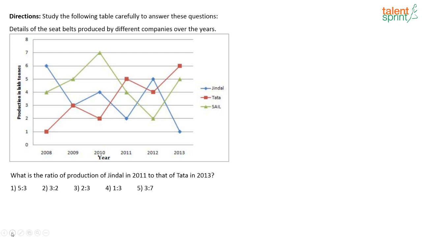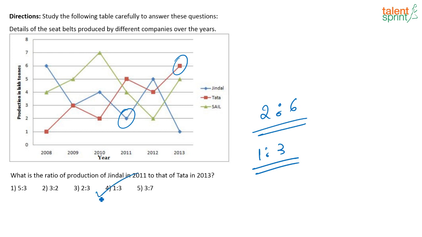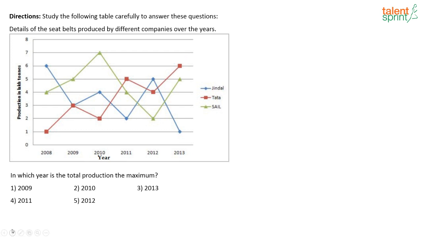Next, what is the ratio of production of Jindal in 2011 to that of Tata in 2013? Jindal in 2011 to that of Tata in 2013? 6. So here I have 2, here I have 6. So ratio is 2 is to 6, 1 is to 3. So if such a set comes in the mains examination, then you should be really lucky, and more than being lucky, you should get it completely correct. Yes, it's a mark scoring one, very, very easy one.